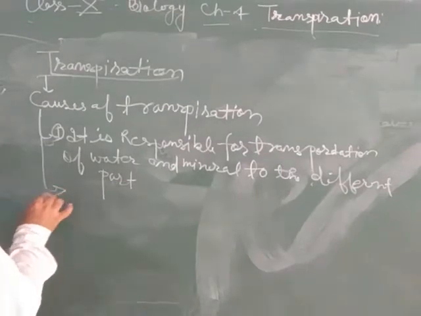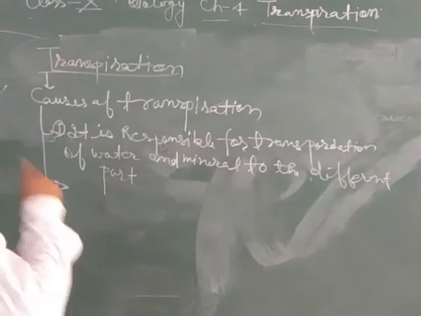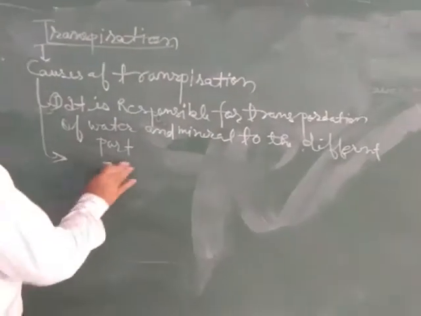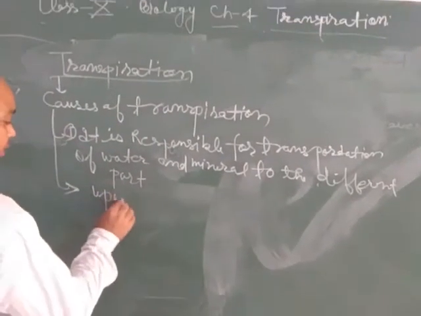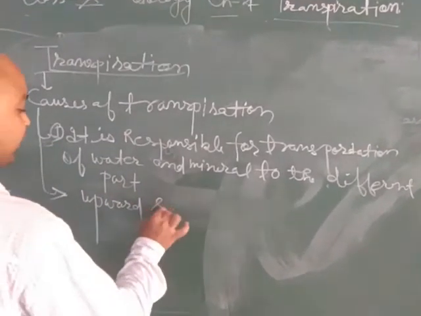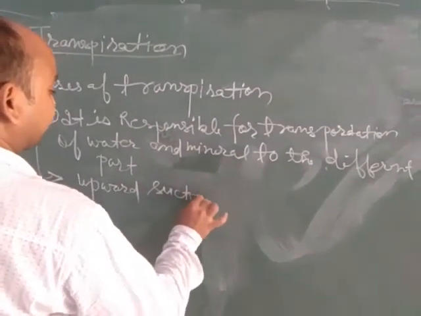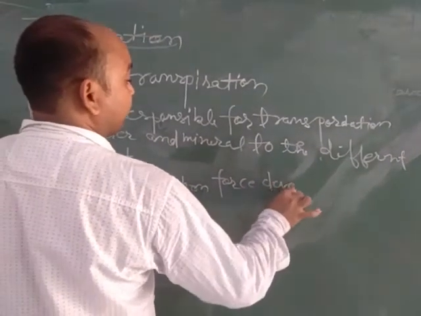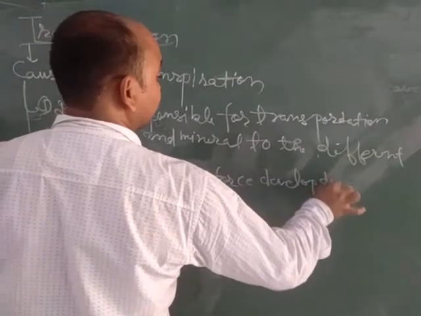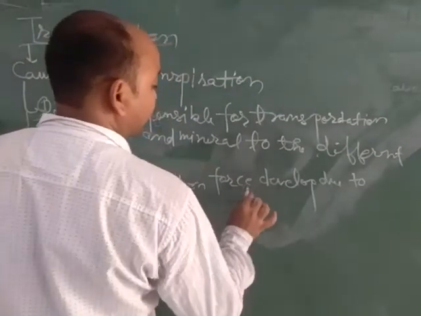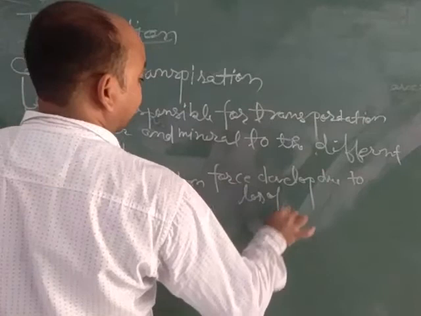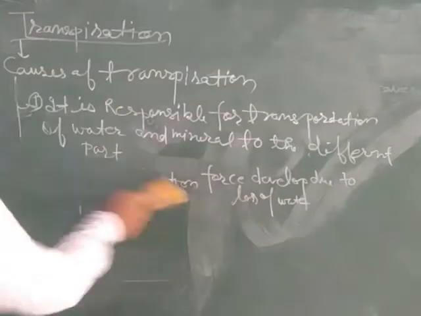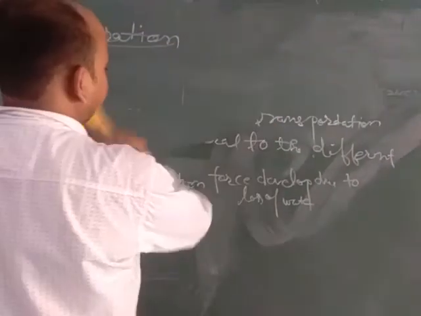Second point, the second cause of transpiration is the upward suction force developed due to loss of water. Loss of water and upward suction are the two reasons responsible for the transpiration process.